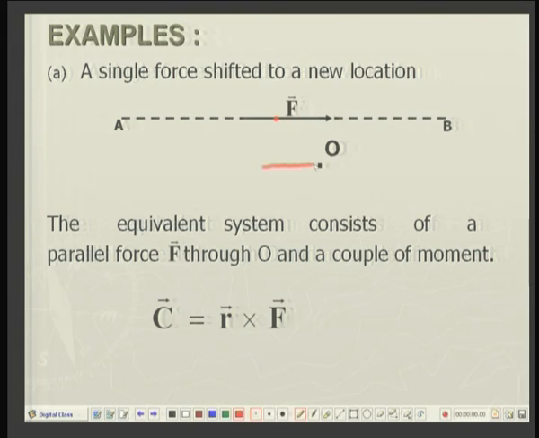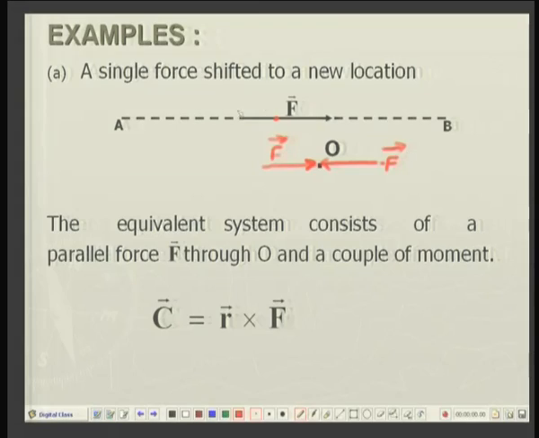One is the force equal in magnitude and same in direction, force F, and an opposite force, same magnitude, same line of action, but opposite sense, so it is minus F. So, one is F, the other is minus F.